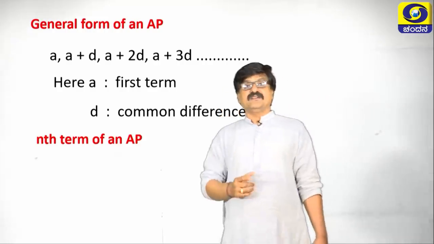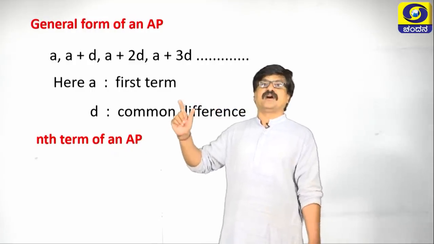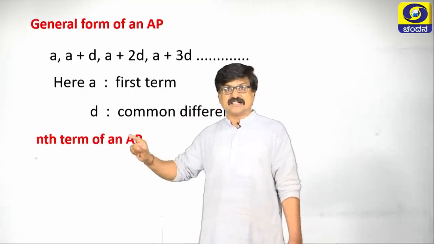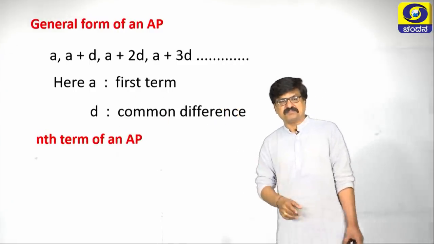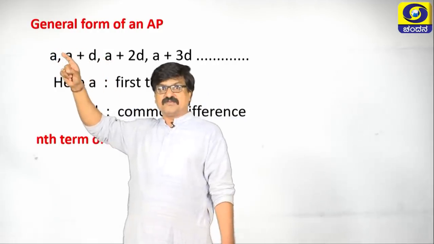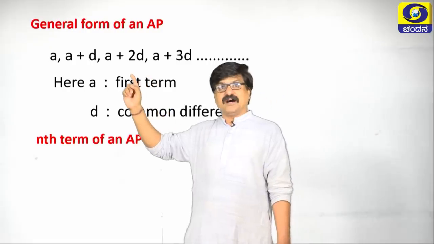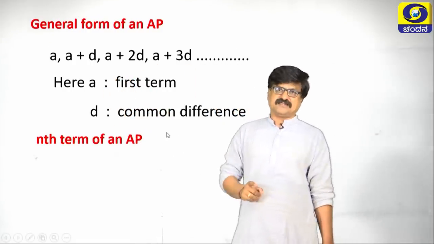The next one, how to write the nth term of an AP, that is, the general term of an AP. It's very simple. Observe here, this is the first term, this is the second term, third term, fourth term. In all these terms A is there.